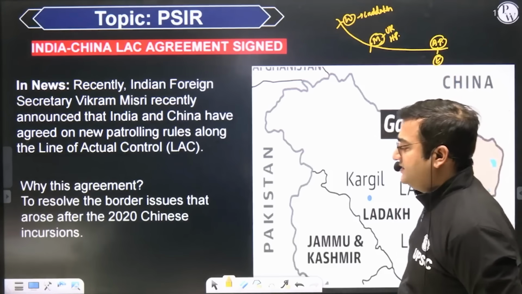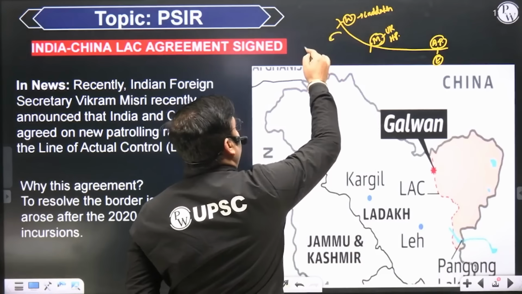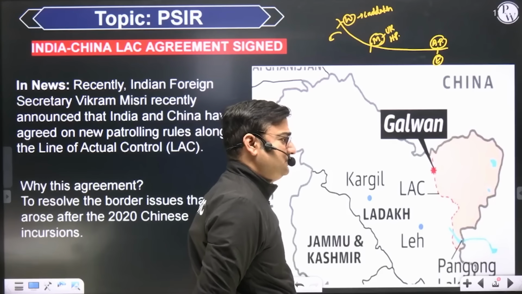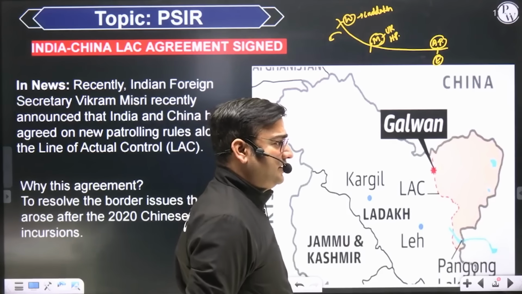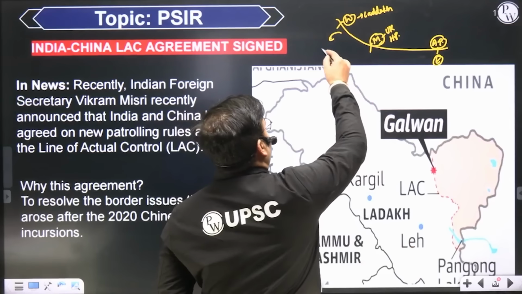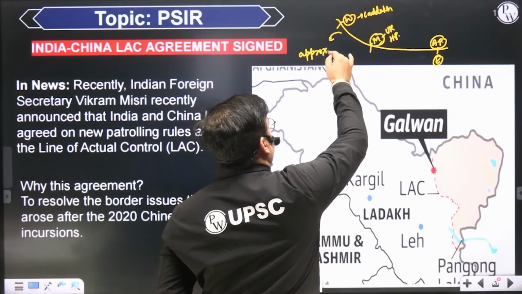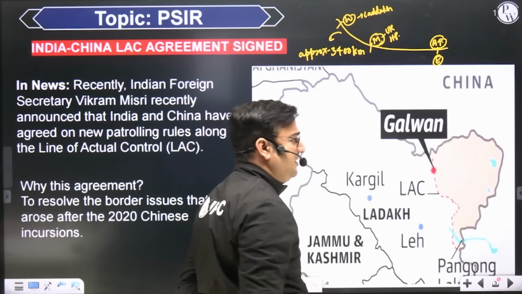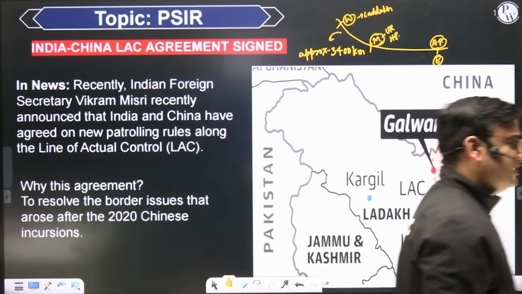एंड दिस एंटायर बाउंड्री इज ऑफ 3400 किलोमीटर लॉन्ग, approximately 3400. It is 3392 kilometers long. So it is approximately 3400 kilometer long. And remember that this entire boundary is a disputed boundary. Almost this entire boundary is a disputed boundary.